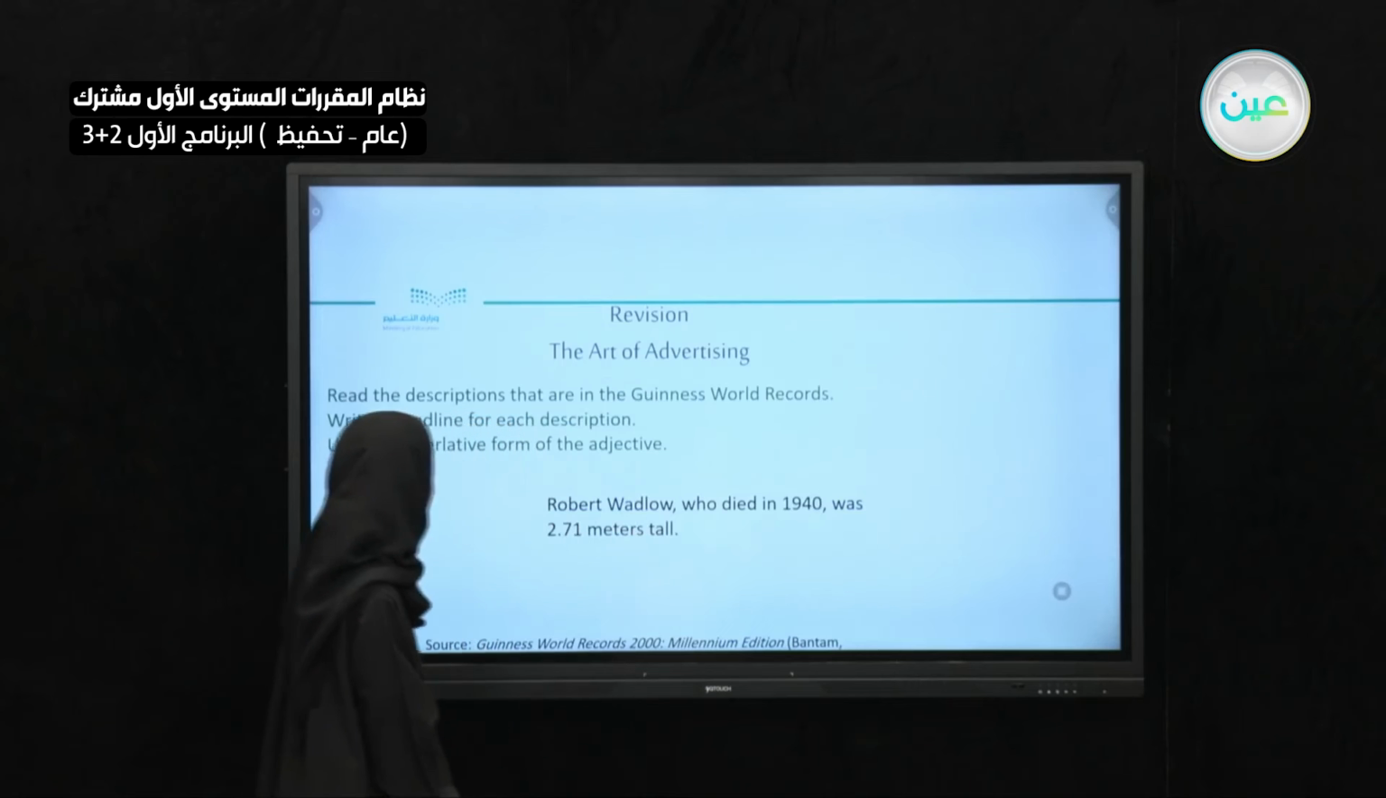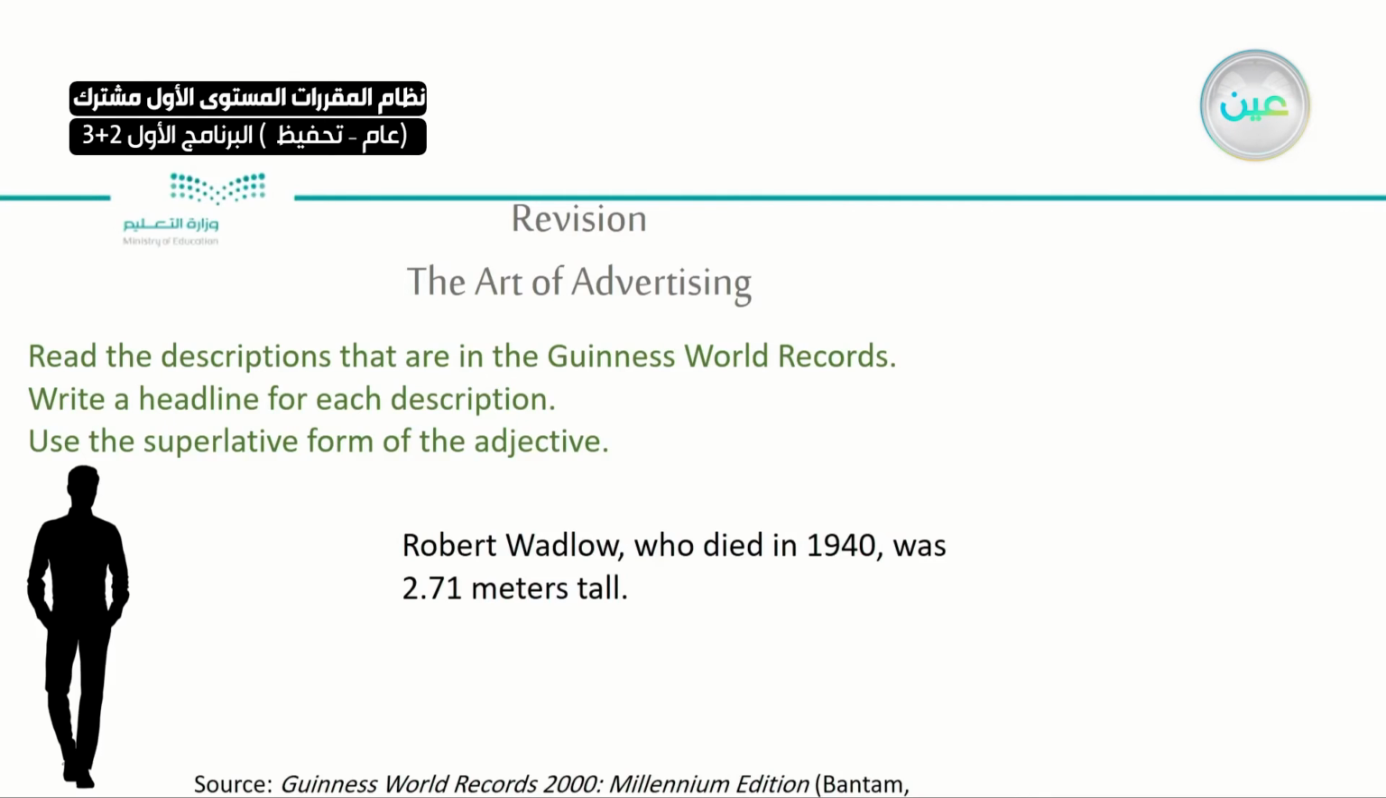Okay, speaking about this man, his name is Robert Wadlow. He died in 1940 and he was 2.71 meters tall. What do you think about him? What adjective can you use with him? We can say that he is a tall man. Tall is a short adjective. He is very tall. No one is taller than him. Short adjective, so the tallest. He is the tallest man.